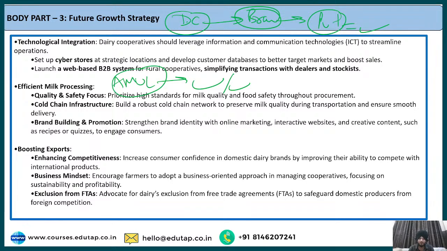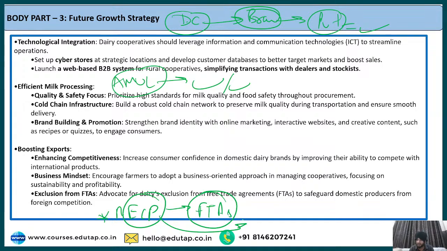Apart from that, exclusion from the FTAs. Fine. So the free trade agreements that are there, advocating for dairy's exclusion from the FTAs can be promoted in order to safeguard the domestic producer from foreign competition. Suppose there is a country that is signing an FTA. You must have heard a few years back, I think in 2019-20, there was a very famous agreement in the news, which is RCEP. Fine, the RCEP agreement. This RCEP agreement promoted free trade between different nations. But India did not opt for this RCEP. India preferred to stay out of this free trade agreement.